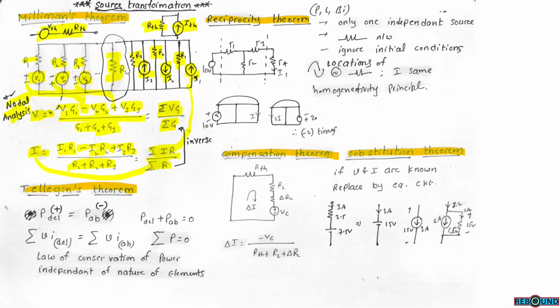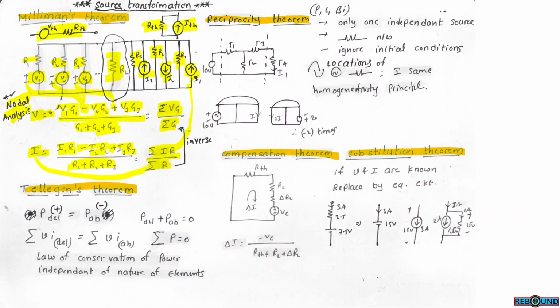So basically, the goal of all the theorems is, in any given network, one particular branch is selected and the total network can be simplified across the two terminals of the selected branch, so that the current through that branch, the voltage across that branch, and the power consumed by that branch can be easily calculated.